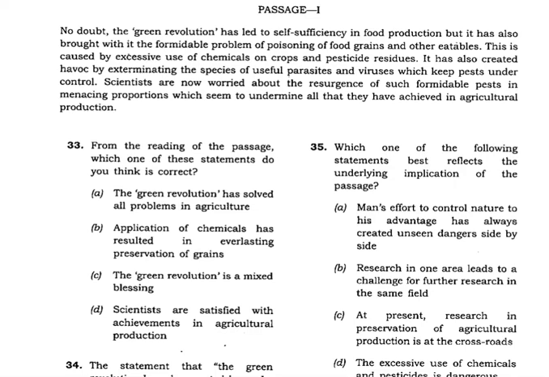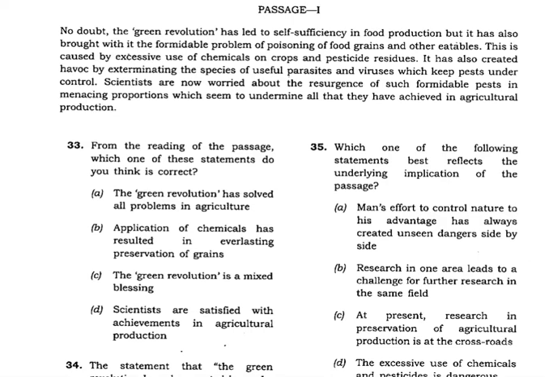Scientists are now worried about the resurgence of such formidable pests in menacing proportions, which seem to undermine all that they have achieved in agricultural production. So now go through this passage and let's see the first question.